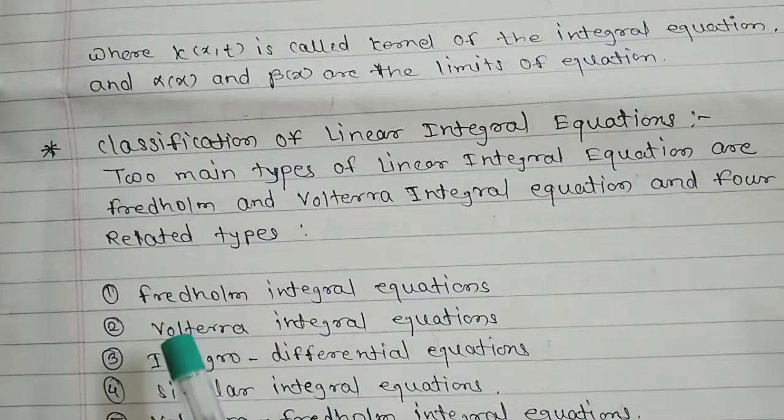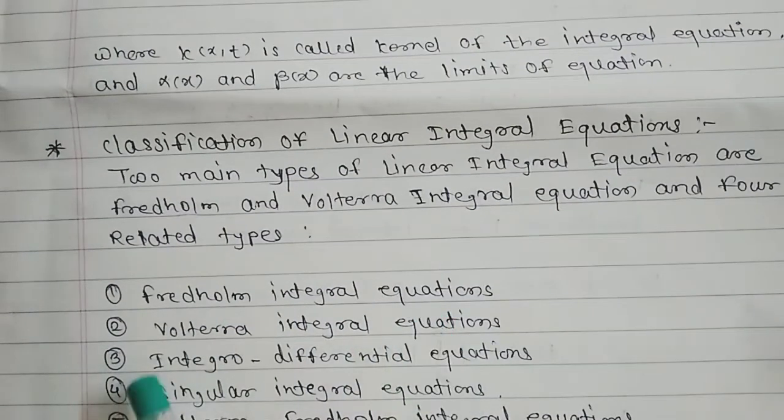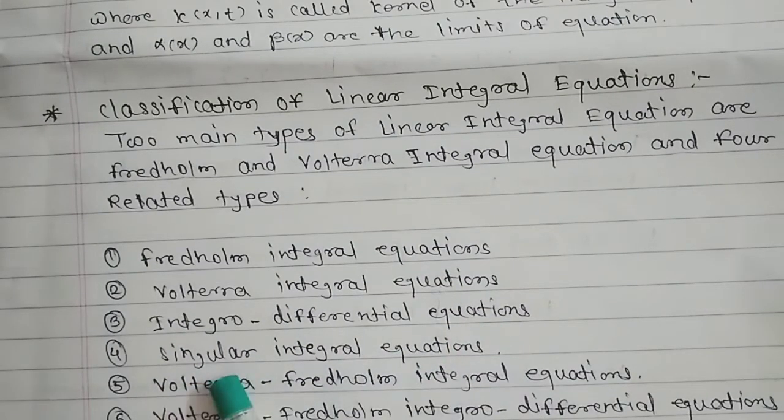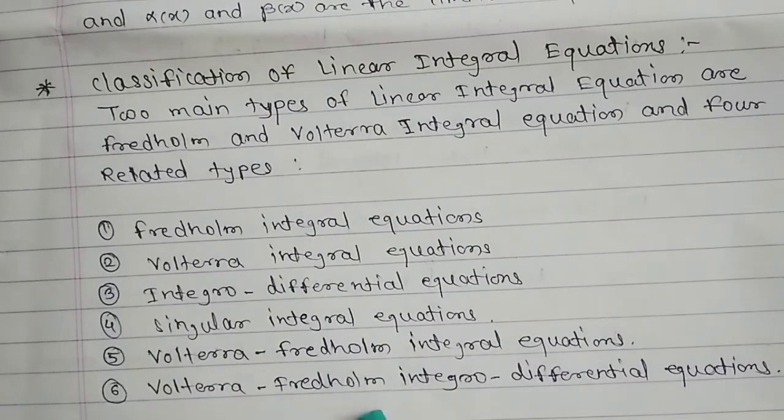So the first is the Fredholm integral equation, the second is the Volterra integral equation. These are the two main integral equations, and four related types depend on these two. The third one is the integro differential equation, the fourth one is the singular integral equations, the fifth one is the Volterra Fredholm integral equation, and the sixth one is the Volterra Fredholm integro differential equation.